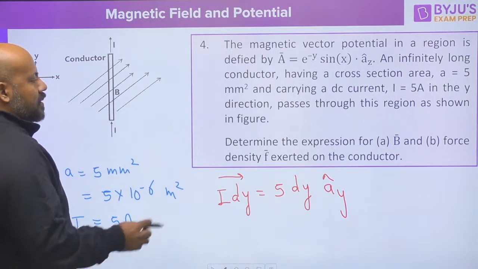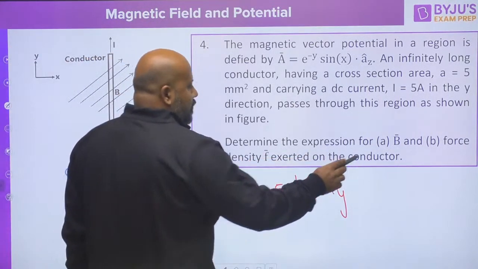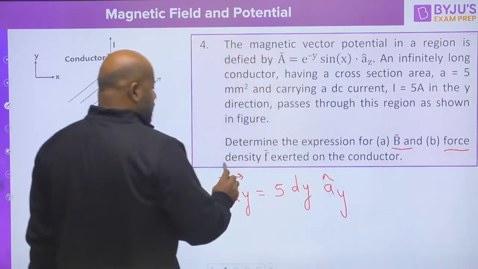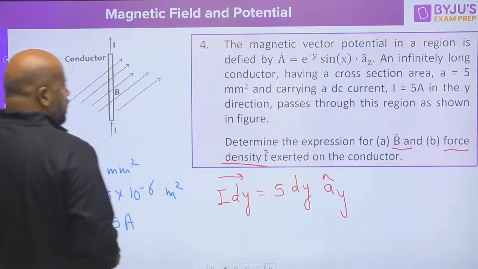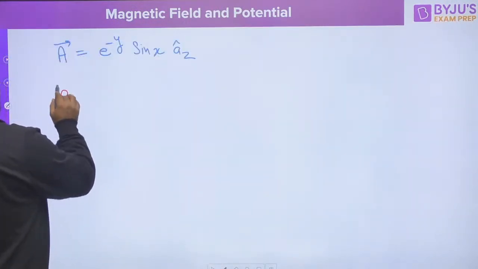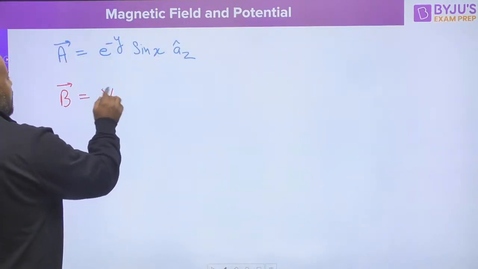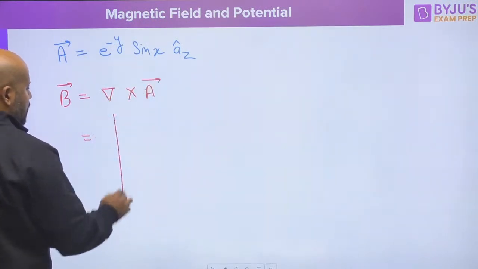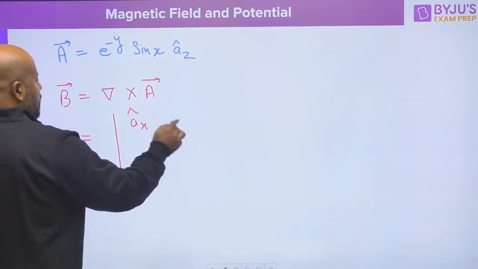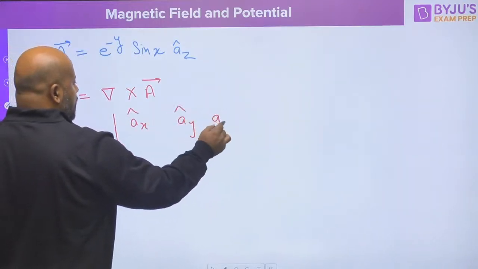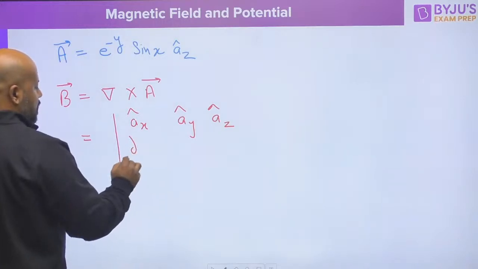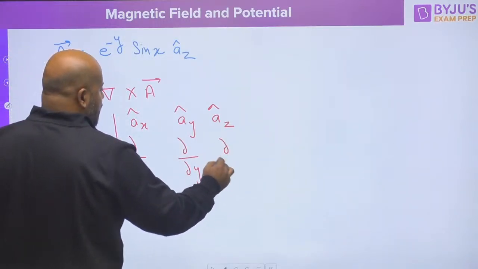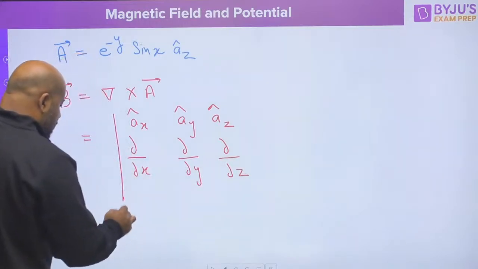He is saying determine the expression for the magnetic field density and the force density. So the first thing we are going to find is B. How you can relate B? B you can write as the curl of magnetic vector potential. So this you can write as Ax, Ay, Az. This is del upon del x, del upon del y, del upon del z.